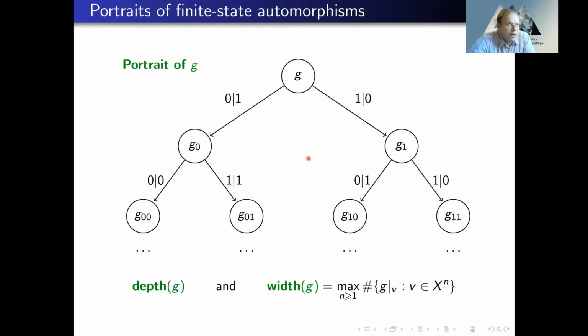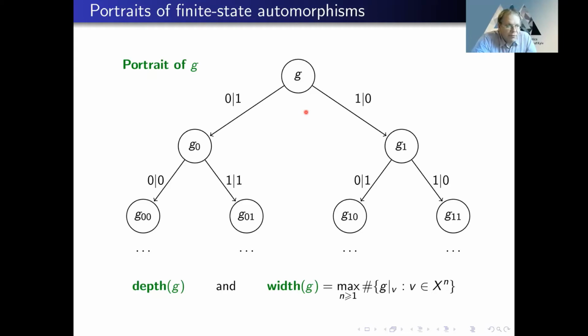Again, if we consider finite-state automorphisms, then we see a lot of repetition in this graph. But this is not necessary. Suppose g_00 automorphism is the same as g. Then we can just remove this state and replace this edge to go to this vertex g. In this way, we get a finite graph which completely defines the action of our element g.